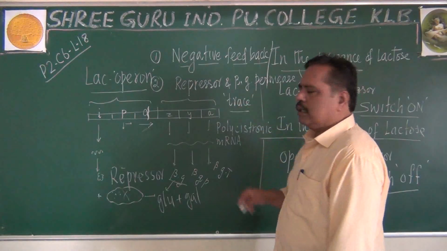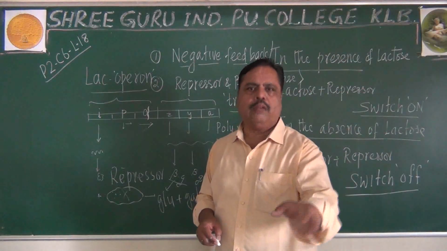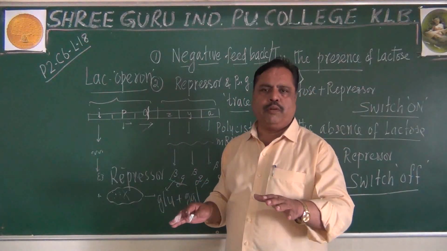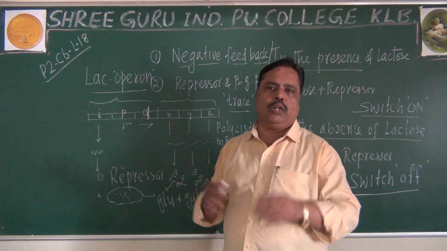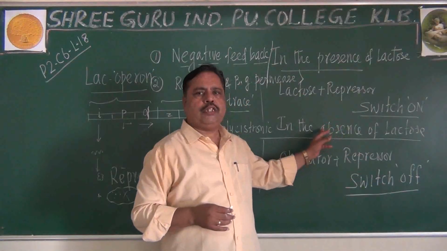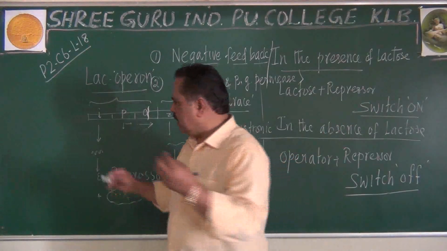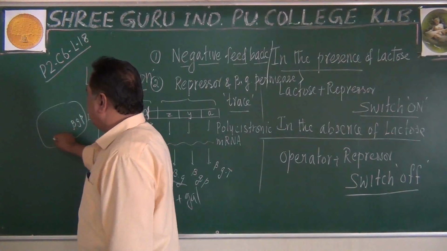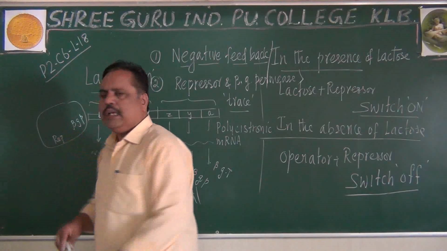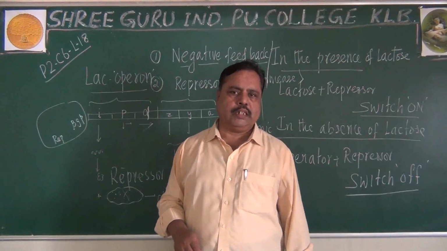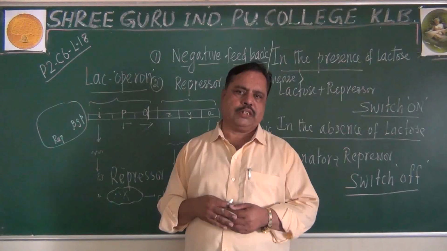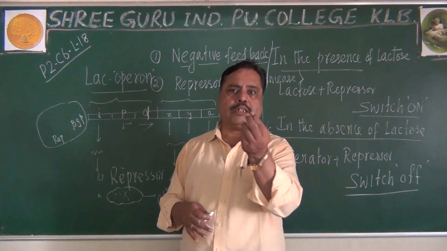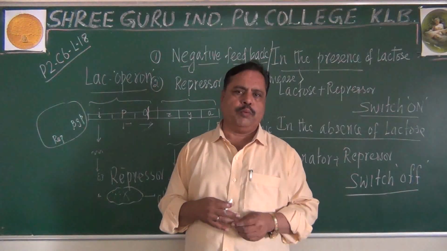Remember this point. A negligible amount of repressor will always be found there. Beta-galactosidase permease will always be found in the cytoplasm of the E. coli. Remember, whether the operon is switched on or switched off, they don't bother. A little amount of beta-galactosidase permease and repressor protein will always be present in the bacterial cell, whether they are needed or not.